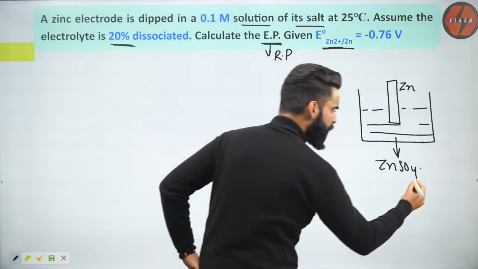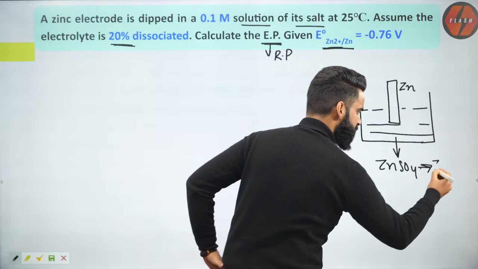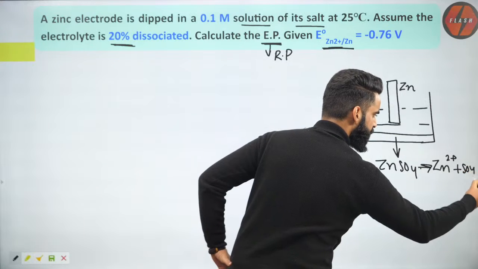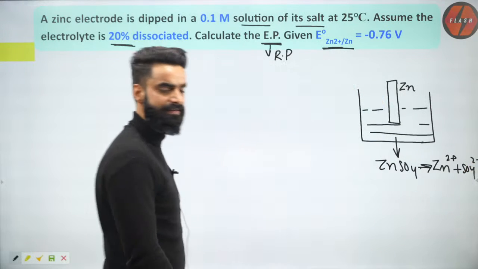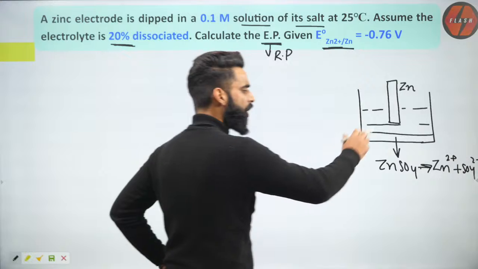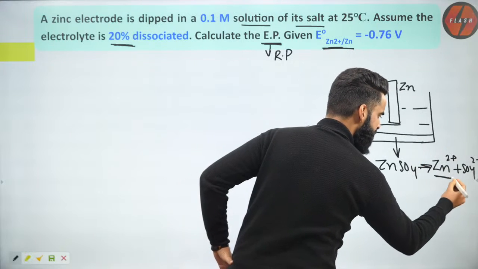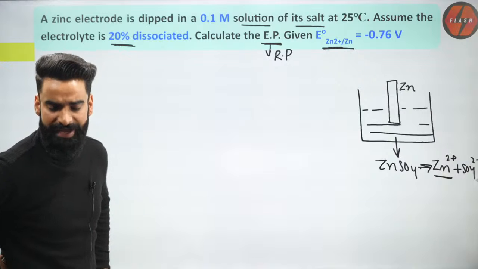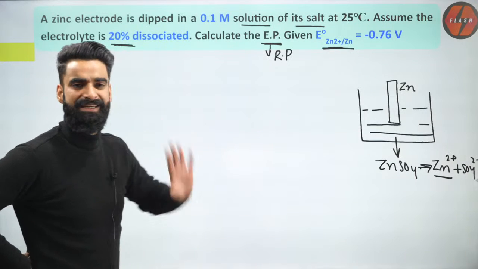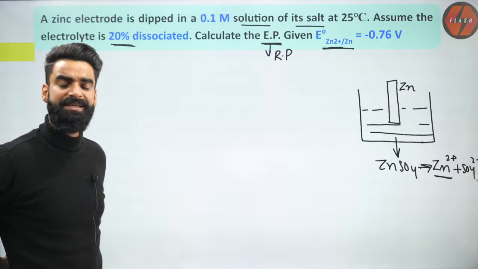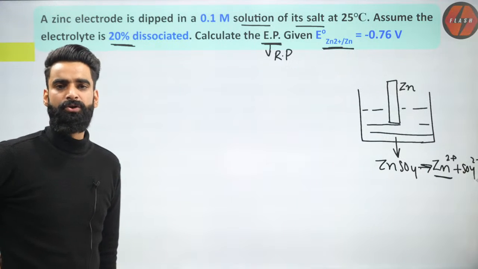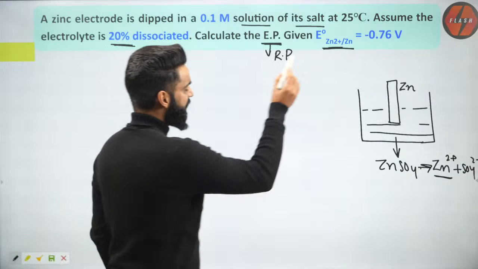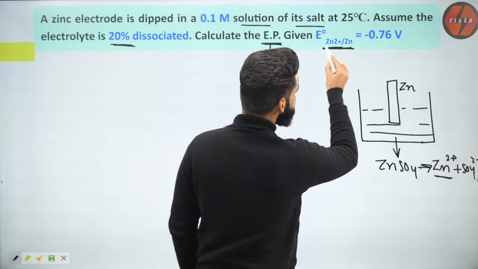Why is that? Because we know zinc sulfate is considered a strong electrolyte. It will get dissociated to Zn2+ plus SO4 2- at the same time. So I have a zinc rod dipped into its own ions, and whenever I have a metal rod dipped into its own ions, we call this setup an electrode. It is the zinc electrode right here.